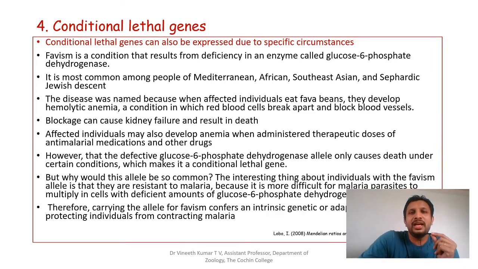We were discussing gene interaction, and in gene interaction, allelic interaction, we discussed the variations of dominance: complete dominance, haploinsufficiency, dominant mutants, incomplete dominance, and codominance. Today we discussed lethal genes, four types: dominant lethals, recessive lethals, sex-linked lethals, and conditional lethals.